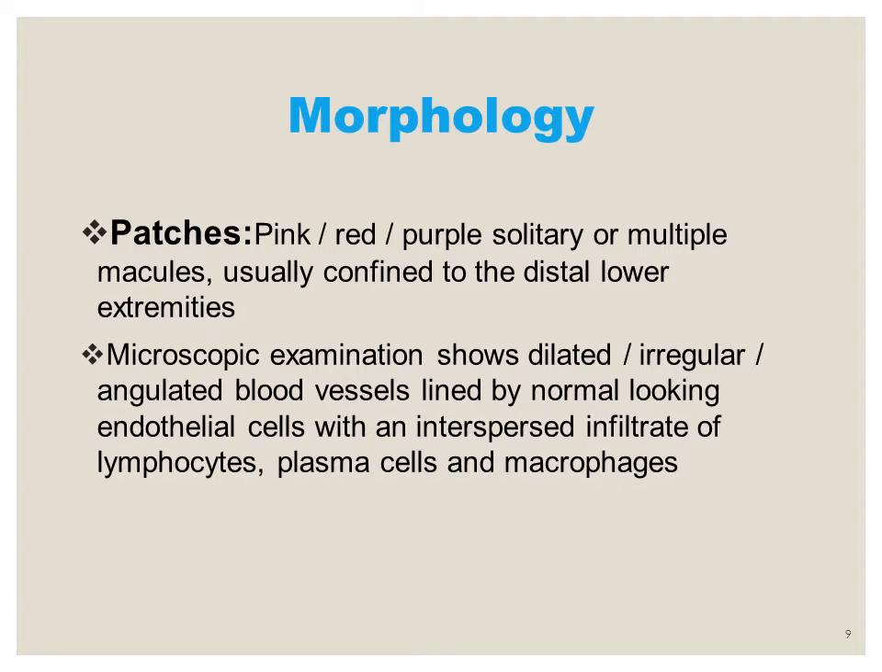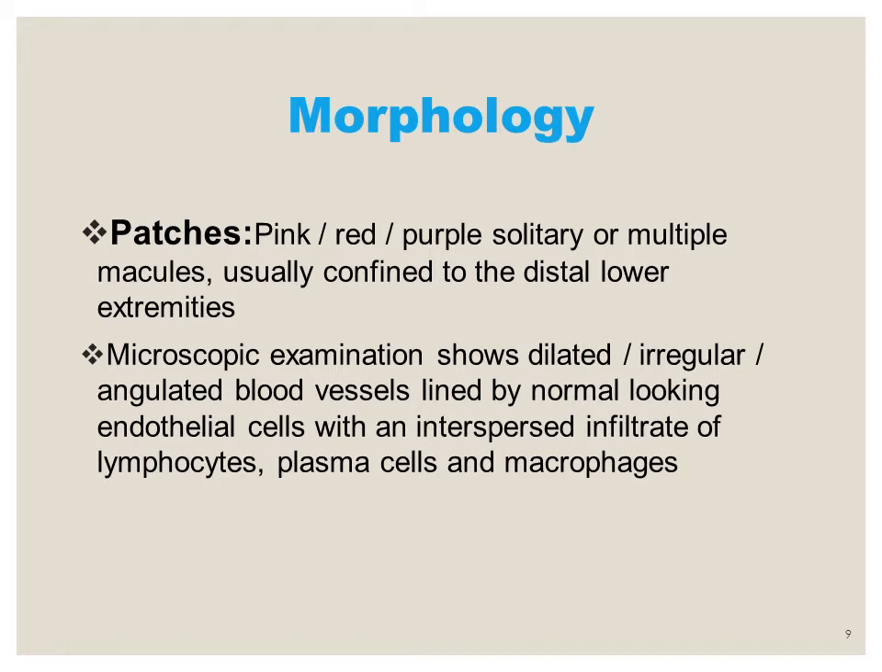Now coming to the characteristic morphology of Kaposi sarcoma, the disease has three characteristic stages: the patch stage, the plaque stage, and the nodular stage. In the patch stage, on gross examination, the person develops pink, red to purple, solitary or multiple macules that are usually confined to the distal lower extremities.